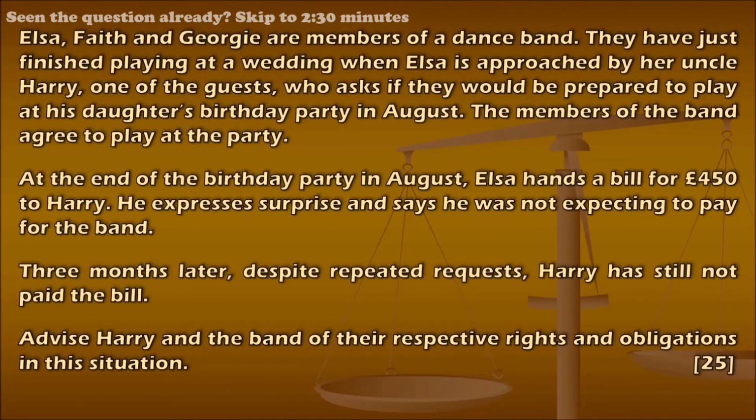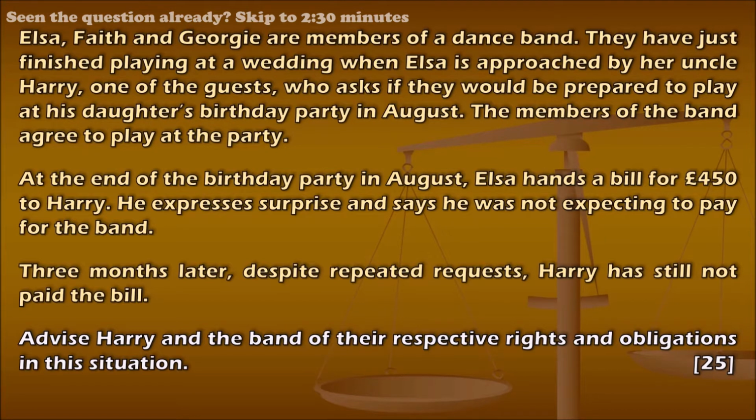Question. The question reads, Elsa, Faith and Georgie are members of a dance band. They have just finished playing at a wedding when Elsa is approached by her uncle Harry, one of the guests, who asks if they would be prepared to play at his daughter's birthday party in August. The members of the band agree to play at the party. At the end of the birthday party in August, Elsa hands a bill for £450 to Harry. He expresses surprise and says he was not expecting to pay for the band. 3 months later, despite repeated requests, Harry has still not paid the bill. Advise Harry and the band of their respective rights and obligations in this situation. 25 marks.